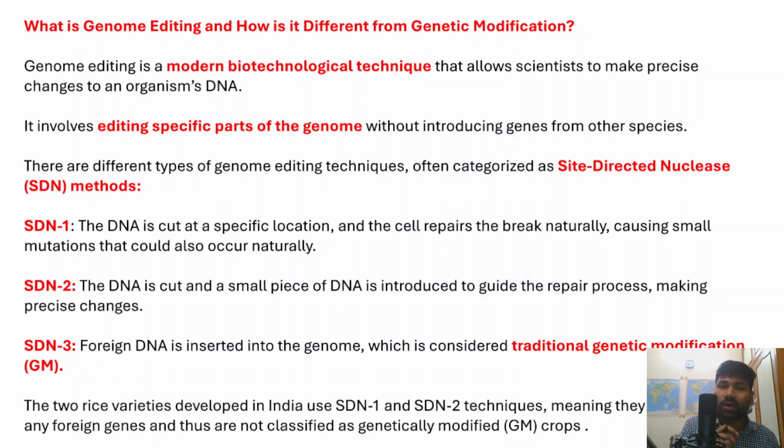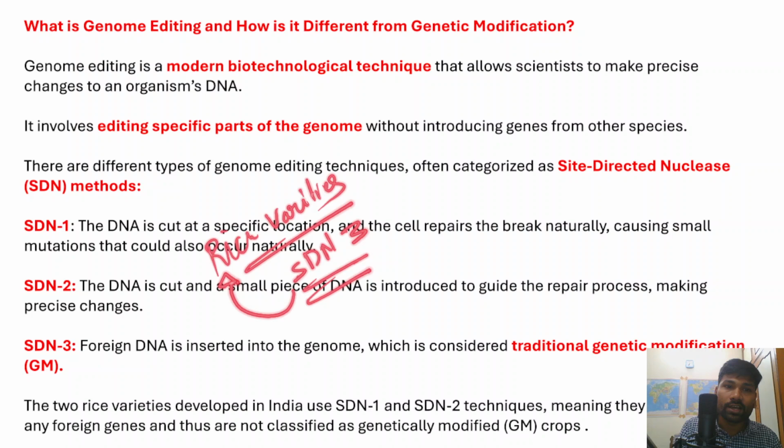In fact, the two rice varieties produced by the Indian Council of Agricultural Research have been developed using the SDN1 and SDN2 techniques. SDN3 has not been used in the production of these two rice varieties. Imagine if SDN3 were used to produce them, these rice varieties would also become genetically modified rice varieties.